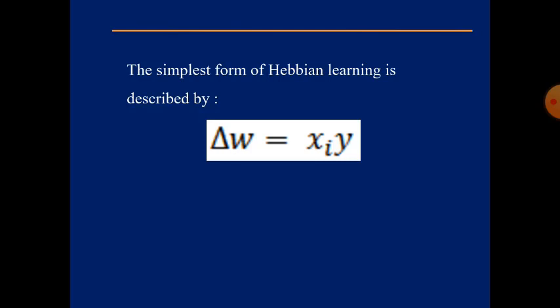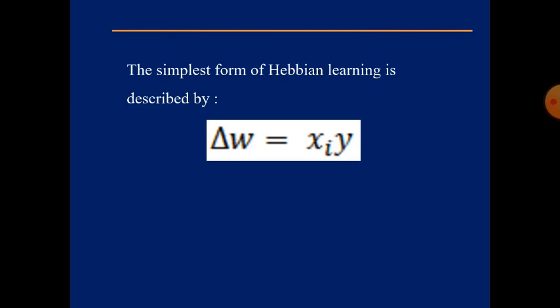The author is telling us that the Hebbian learning rule represents purely feed forward unsupervised learning. You know what a feed forward neural network is: it moves in the forward direction, from left to right. Unsupervised learning you also know.